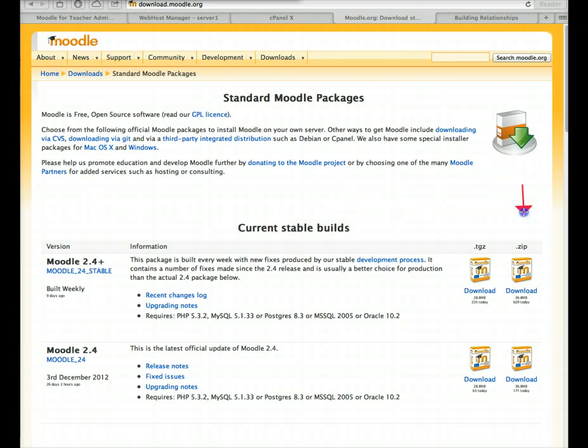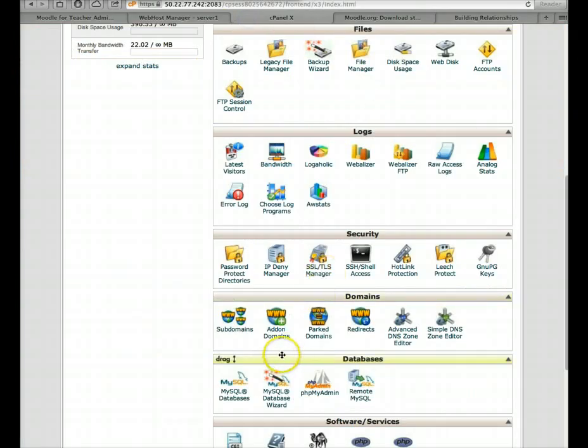You can either download a zip or a TGZ, which is very similar. I'm going to look into 2.4, which is stable right now. And for my Mac, I choose to download this one, TGZ. Okay, so with that in mind, we'll get started by going back to the cPanel.